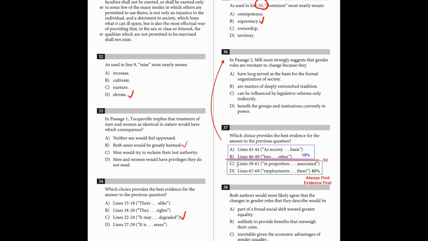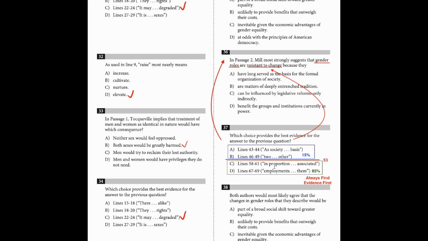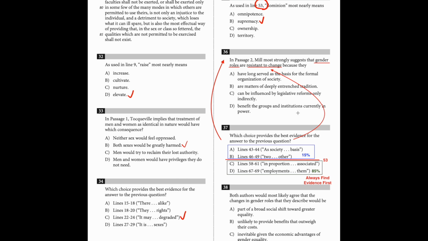The right evidence for question 37 should be after line 53, which means A and B only hold 15% of the chances to be the right one, while C and D hold 85% of the chances. I'm not saying that I will disregard A and B at once. All I'm saying is that I will focus on C and D first. Then I know that the evidence should be related to the question asked.